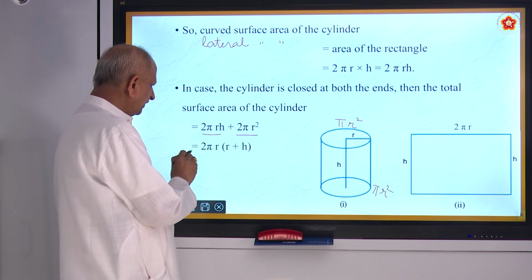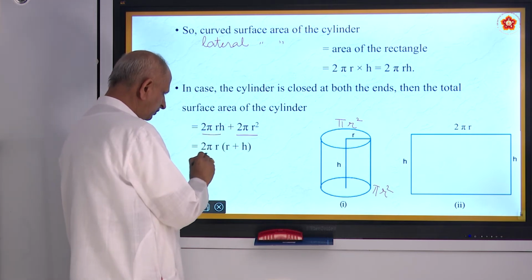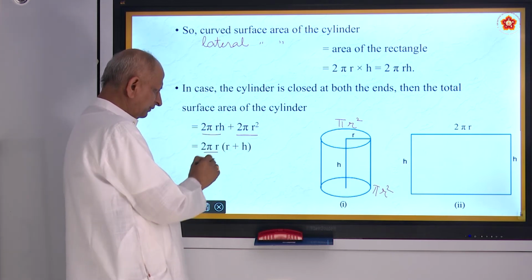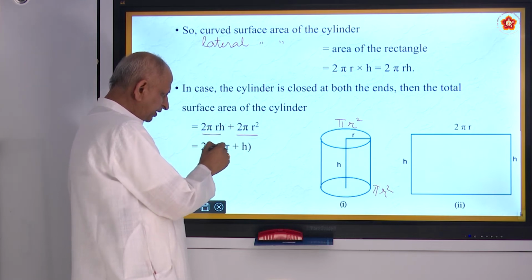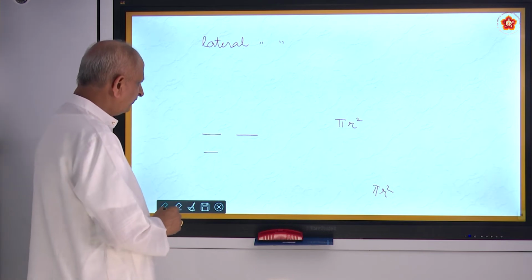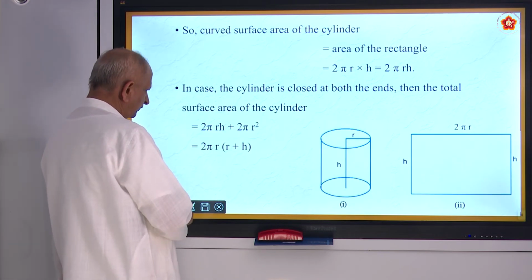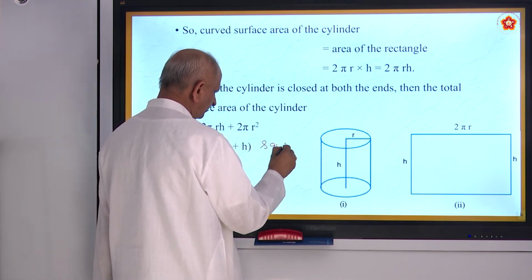Then what is common here? 2 pi r is common, that you take out. When you divide this by 2 pi r, you get r. When you divide the other by 2 pi r, you get h. So r plus h, so much of square units.